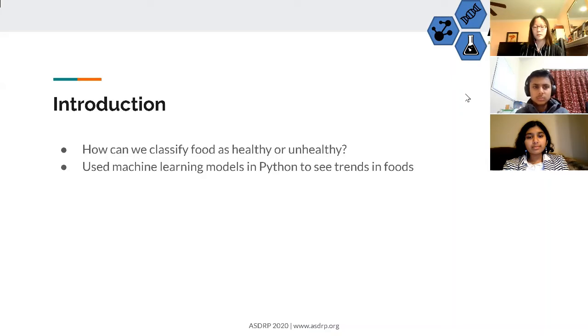By using machine learning models in Python to see trends in healthy and unhealthy foods, compiling a dataset consisting of 17 different types of nutrients, and labeling them as healthy or unhealthy, we could run machine learning algorithms to determine their healthiness.